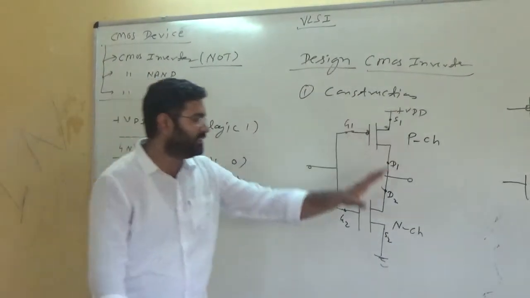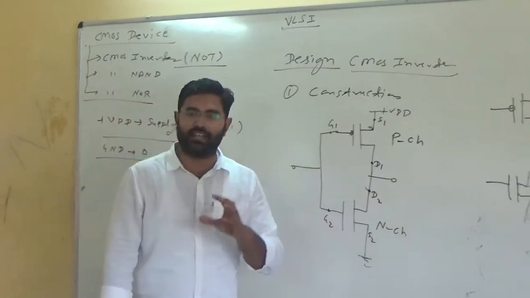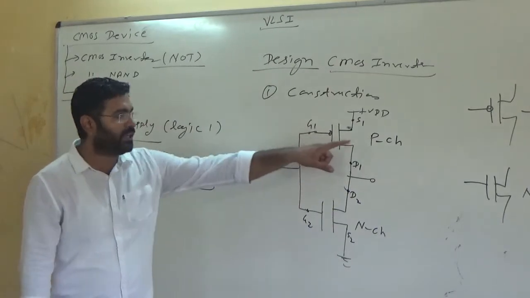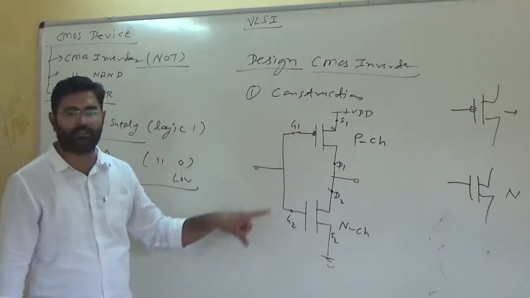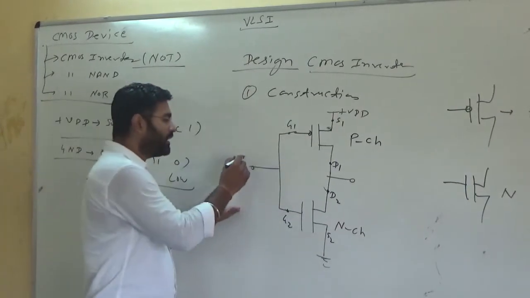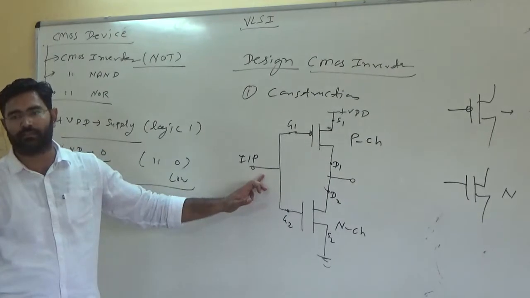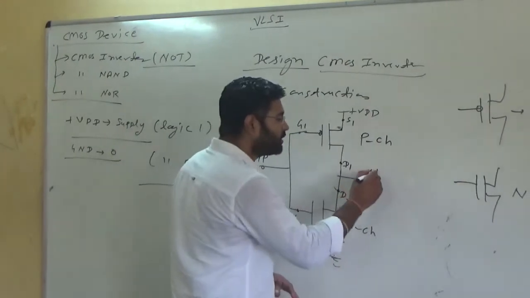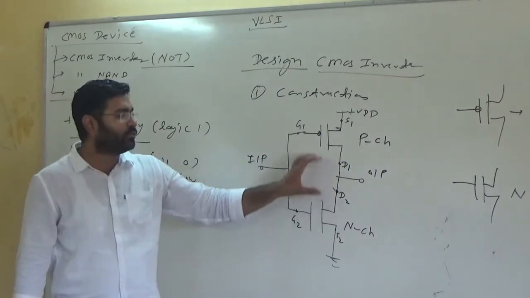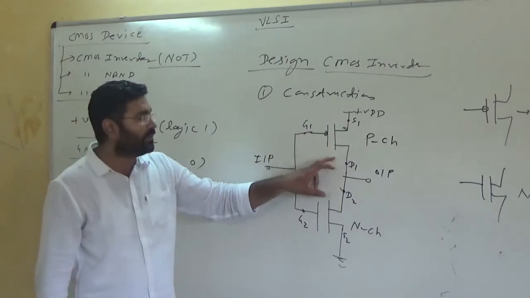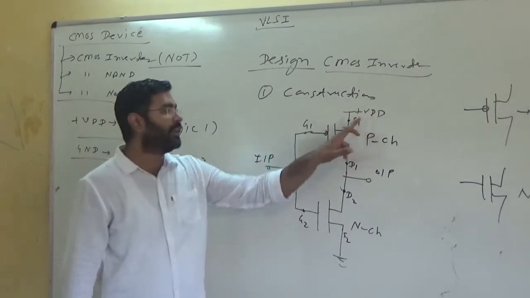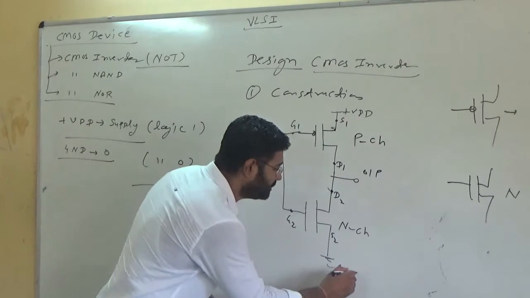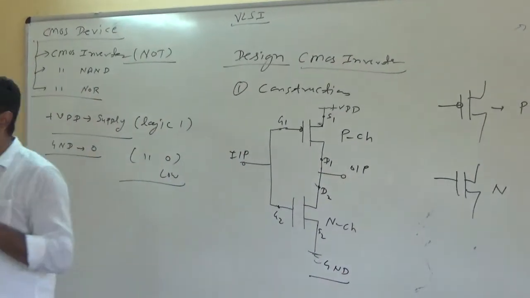So this is the basic construction, the basic circuit diagram of a CMOS inverter. We connect the gates of the P-type MOSFET and N-type MOSFET with each other, so the gate is common. We give the input at the gate terminal, where G1 and G2 are connected together. Similarly, we take the output at the common drain, where D1 and D2 are common. The supply voltage plus VDD is applied at source S1, and S2 is connected to ground potential. This is the basic construction of a CMOS inverter.